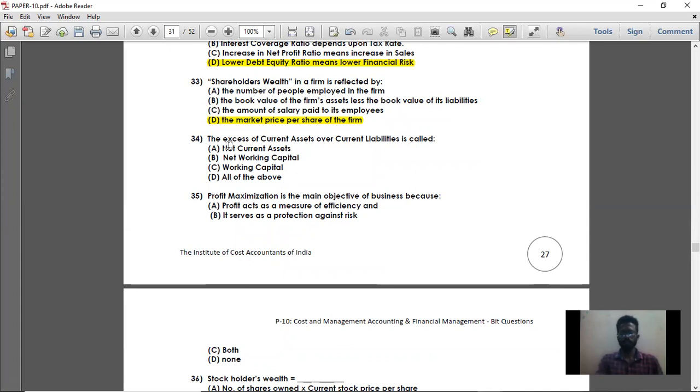So moving on to question number 34. The excess of current assets over current liabilities is called working capital. It can also be called net current assets, net working capital, or working capital. So option D is the right answer. That is all of the above.